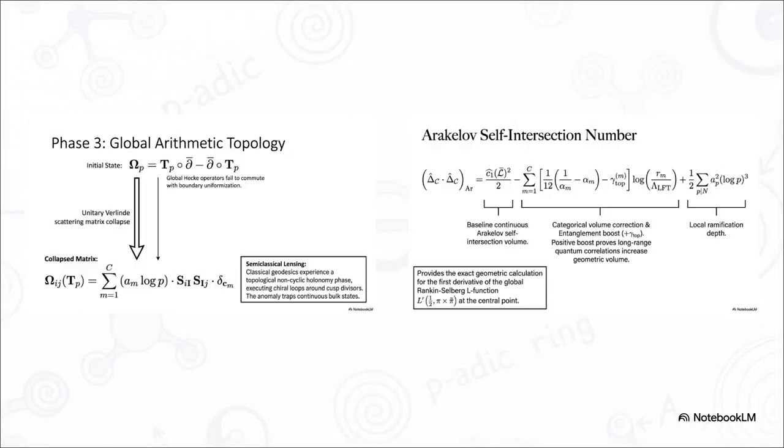So how does this local phenomenon build into the global geometry? Well, because of our non-invertible boundary twists, the global Hecke operators fail to commute, which creates an anomaly matrix omega. In a semi-classical sense, this acts as a gravitational lens, trapping continuous bulk states. Now look at how this impacts the Arakelov self-intersection number. See that plus gamma top sitting right inside the categorical volume correction? That non-local anomaly matrix omega actually acts as a variable that increases the geometric volume in the Arakelov equation. We're talking about long-range quantum correlations physically boosting the geometric size of the space.